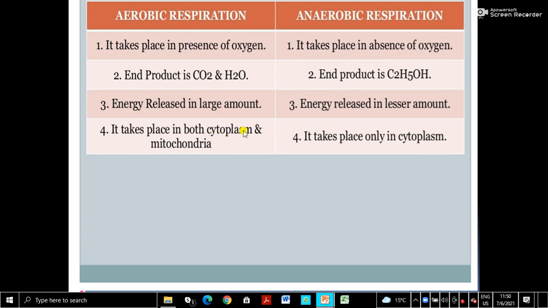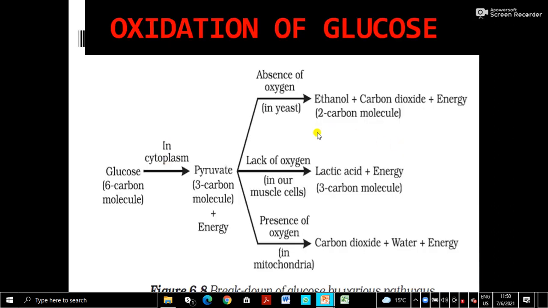It takes place in both cytoplasm and mitochondria. Remember, this is an important difference. Glycolysis takes place in the cytoplasm and internal respiration takes place in the mitochondria. Anaerobic respiration takes place in the cytoplasm only. Then that schematic diagram we have just seen. You can see it a little bigger here: glucose to pyruvic acid. Below the arrow you can write glycolysis. This step is called glycolysis.